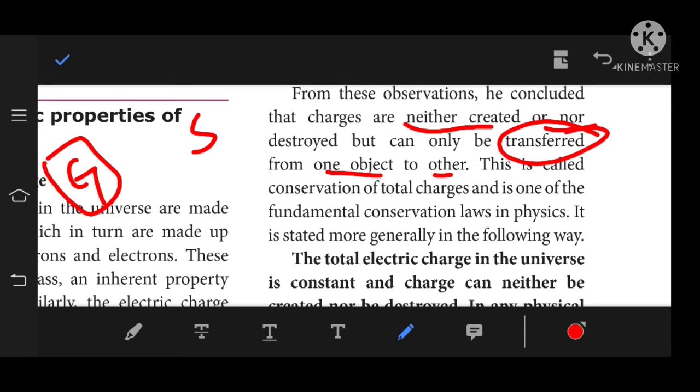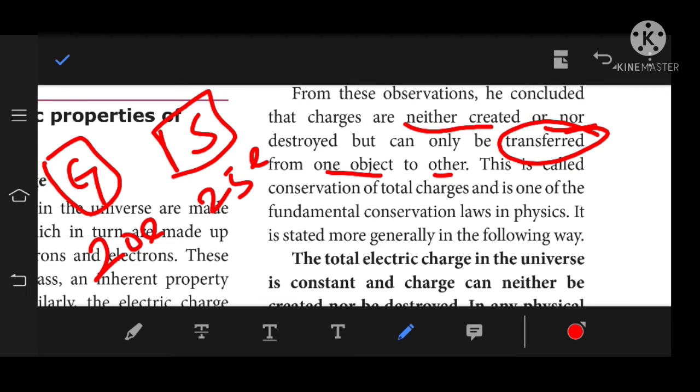Let's discuss. Consider glass and silk. The glass rod initially has 20 electrons. Silk initially has 25 electrons. During rubbing, glass transfers electrons to silk. Let it be 5 electrons. So from the 20 electrons, 5 electrons are transferred from glass to silk. Now glass has 15 electrons and silk has 30 electrons.